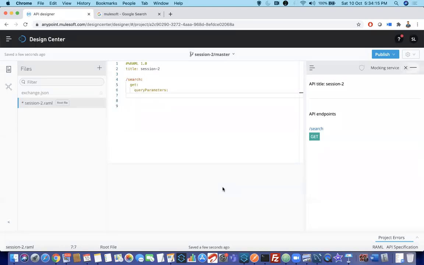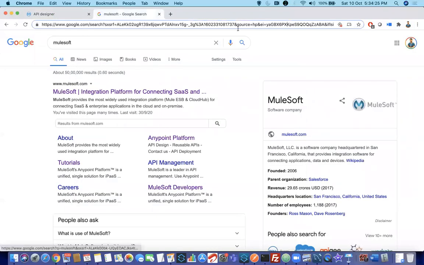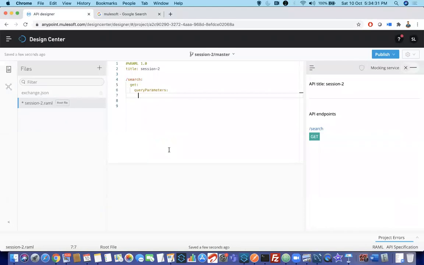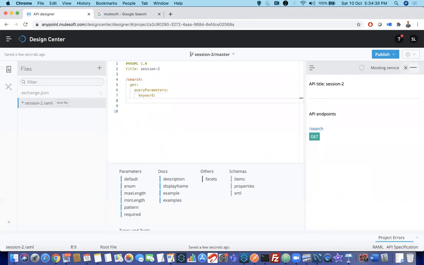You can see I am not writing anything. Most of the coding is done by RAML itself, the Design Center itself. Now choose the keyword which you want to use as a query parameter. In this case, Google is using something called Q, right? Okay, Q. So now I want to use something like keyword. I say keyword colon, then enter.